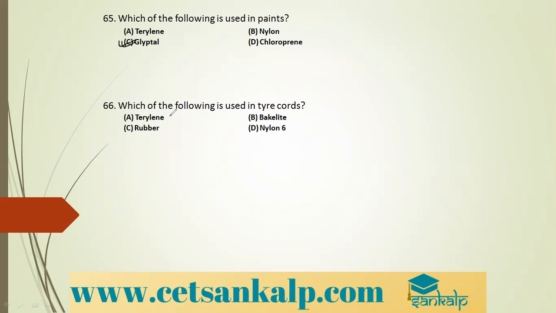Next, which of the following is used in tire cords? The options are terylene, bakelite, rubber, nylon 6. It is nylon 6 that is used in tire cords, which is prepared from caprolactam.